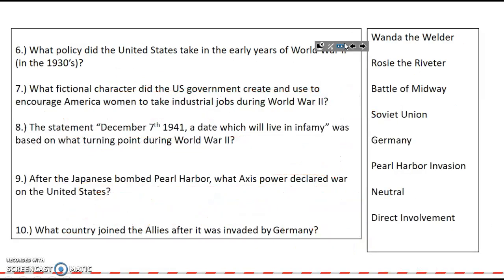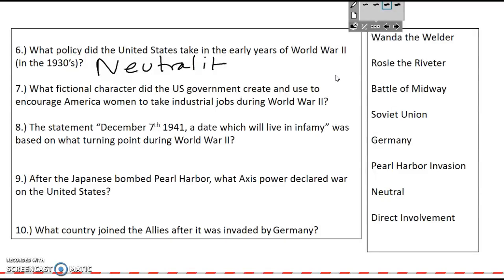All right, now number 6. And there's a typo. I have 2 number 6, but that's okay. The 6 on this page says, what policy did the U.S. take in the early years of World War II in the 1930s? Now, it was a policy of neutrality. And I know any word bank that says neutral. Neutrality, isolationism.